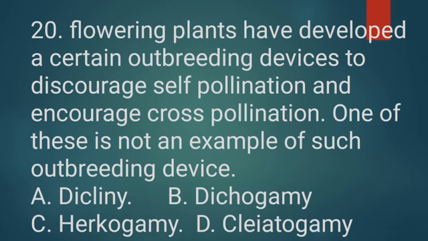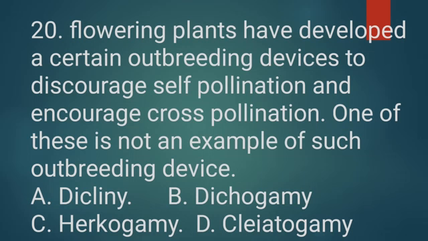Let us see the meaning of each option. Option A, dicliny, is where only one type of reproductive organ is present. It is unisexual, either male or female flower. Next, option B, dichogamy.